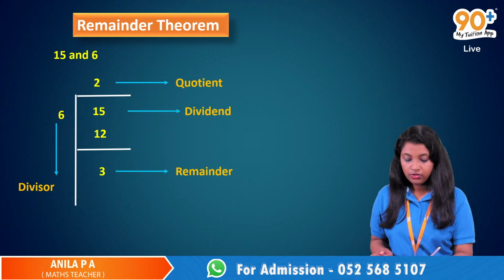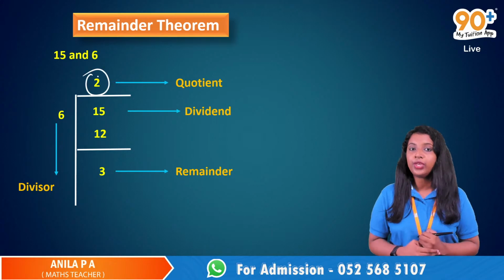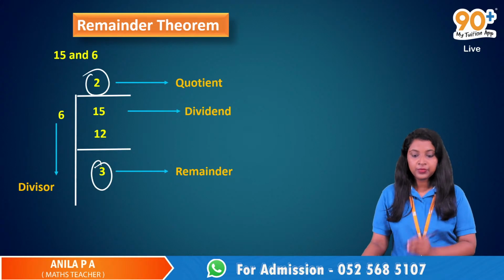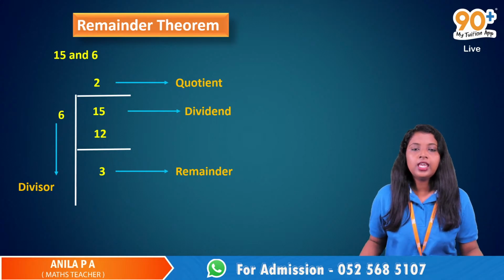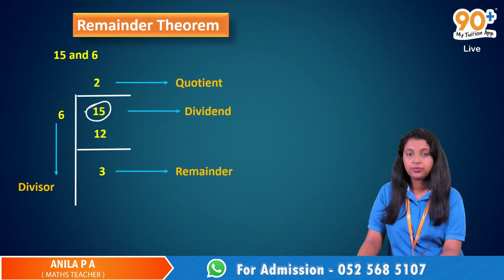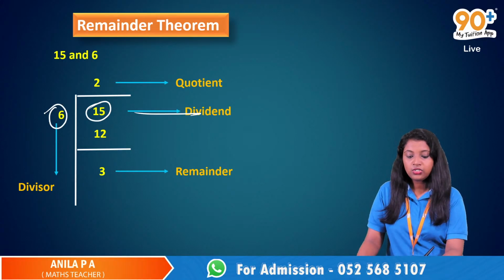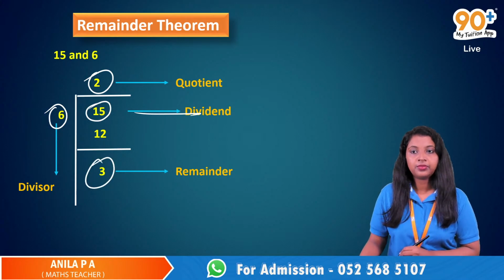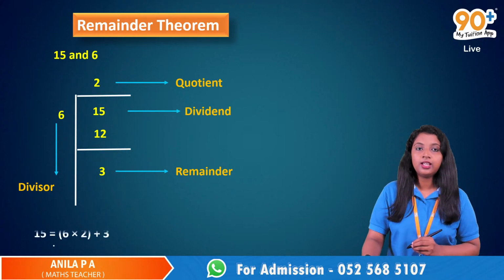The number that we obtain as the quotient is 2 here, and 3 is known as the remainder. So this is just a usual division. 15 is the dividend, 6 is the divisor, 2 is the quotient and 3 is the remainder. Now let's take two other numbers.